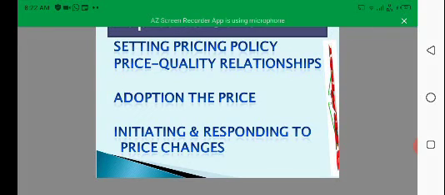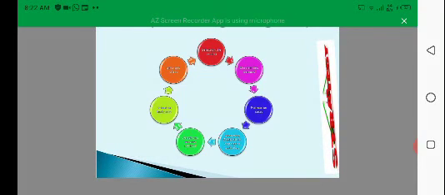by the steps of pricing policies, steps in the pricing policies. So these are described as the 6 steps. 1, selecting the price objective.